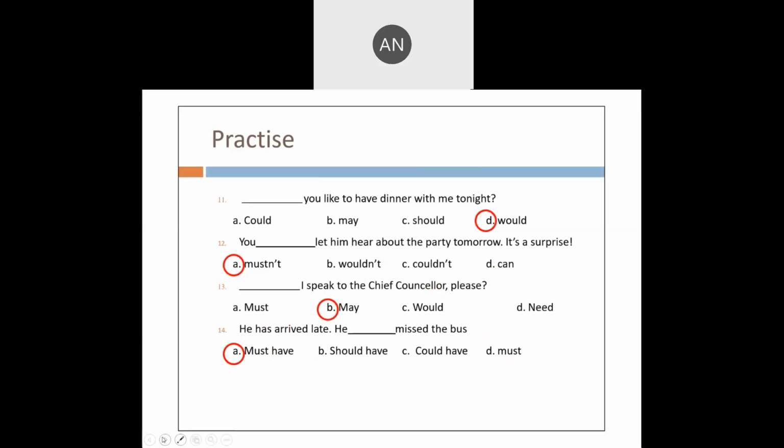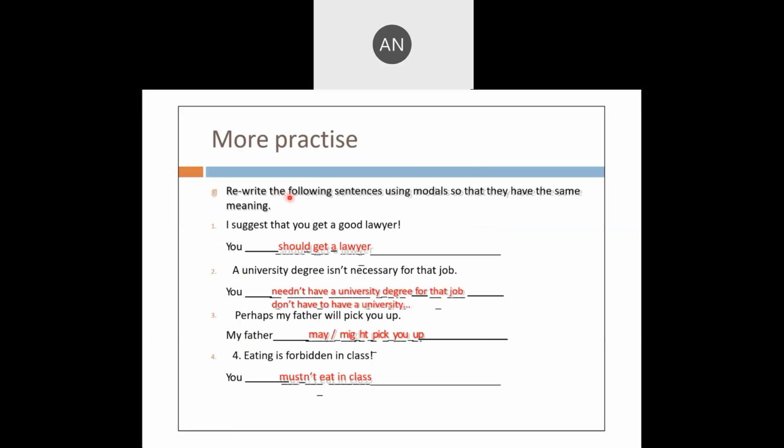Rewrite the following sentences using modals, but you should ensure the meaning does not change. That is the condition. I suggest that you get a good lawyer. You should get a good lawyer. So the meaning of the first sentence without a modal and using a modal remains the same.